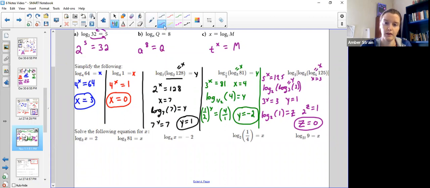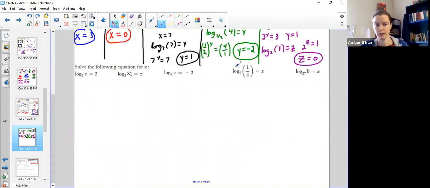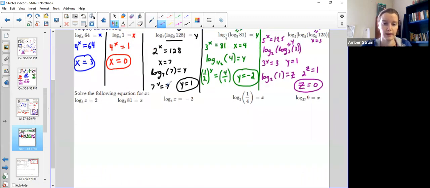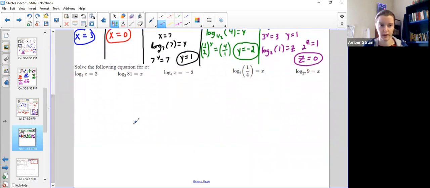Okay, let's try a few more like that. And like I said, I do have a shortcut, not necessarily a shortcut, but a trick for some of the trickier ones. But sometimes working it out like this is actually faster and easier than trying to punch it in the calculator and risking a mistake. So if you can tell off the top of your head that anything to the 0 power is 1, go for it.